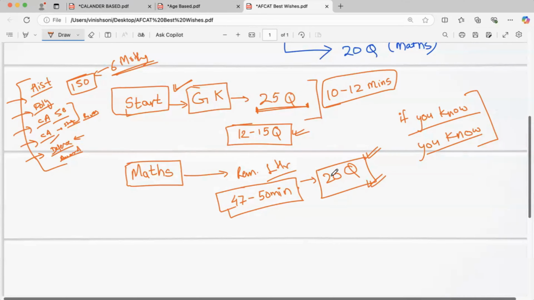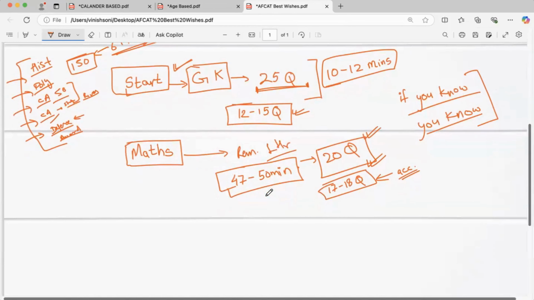Out of these 20 questions, with the preparation which we did, you should be easily targeting 17 to 18 questions in your maths, with accuracy. The least I'm expecting is 15 questions, not less than this. At least 15 questions you should be able to target with accuracy.